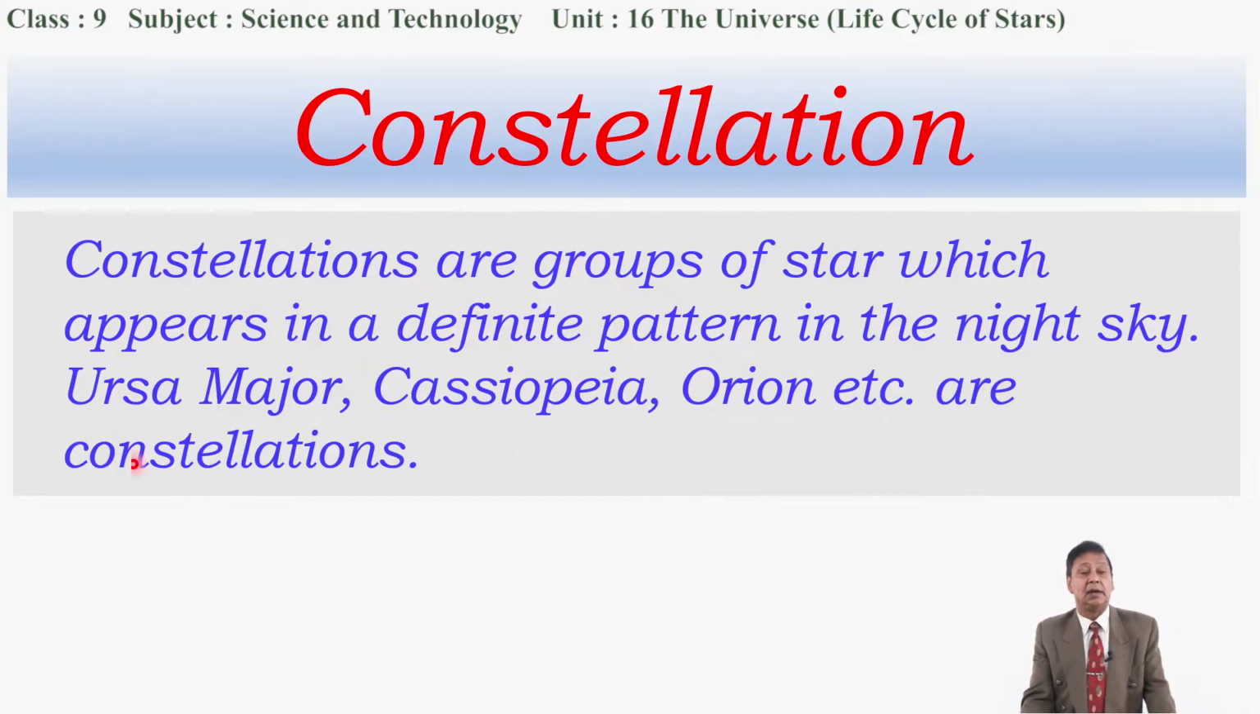Just for example, Ursa Major, Cassiopeia, Orion, etc. are constellations. There are 88 constellations declared, and among them 12 are called zodiac, Rasi. And these are some examples of constellations which can be seen from the northern hemisphere. I want to show it.